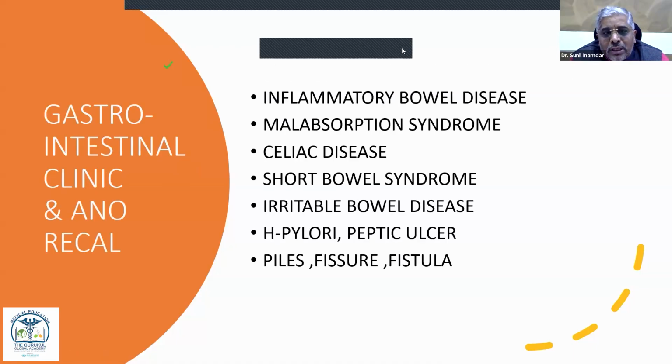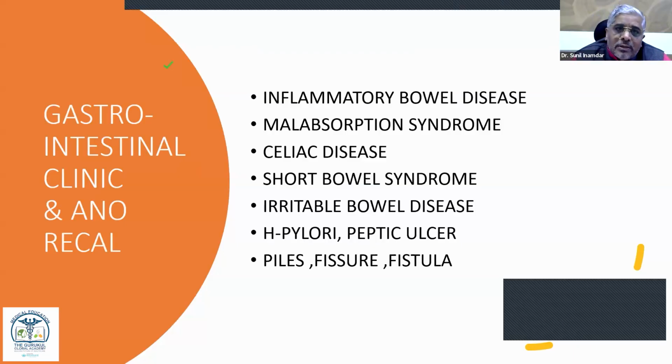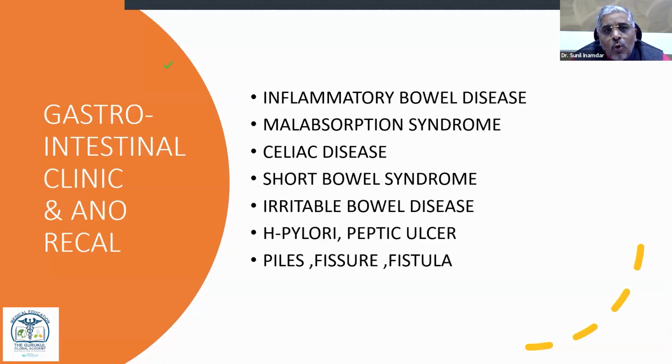Most commonly, gastrointestinal patients come to the Ayurvedic clinic, like inflammatory bowel disease, malabsorption syndrome, celiac disease, short bowel syndrome, or irritable bowel disease. So after getting the diagnosis and proper treatment, if we have the tissue diagnosis as well as a clear-cut diagnosis of the patient, and if your medicines are working, you can pick a standard protocol for these treatments. That protocol will give confidence to the new budding doctors to go and treat these patients worldwide, and definitely you will have clinical results up to a certain percentage, whether the treatment gets results in 30, 40, 50, 60 patients.